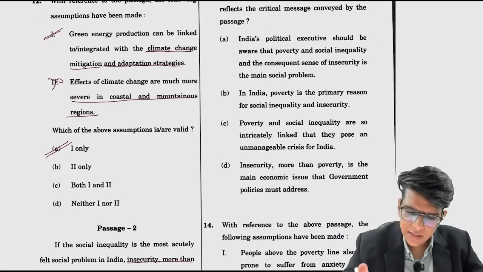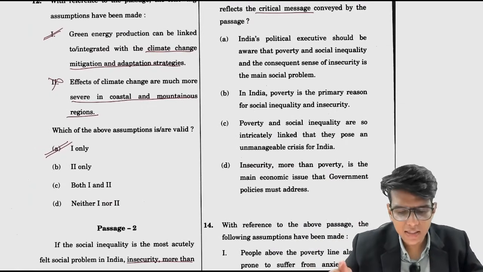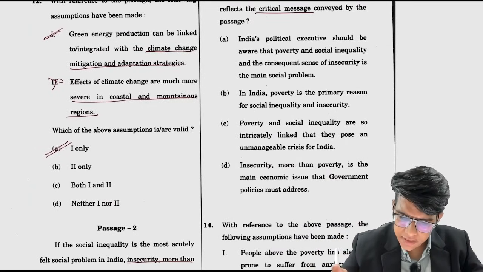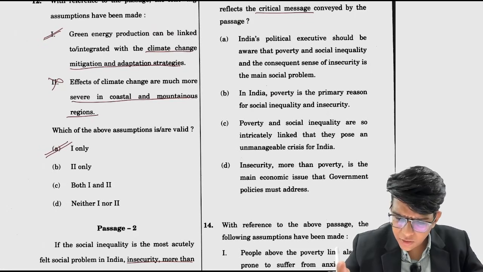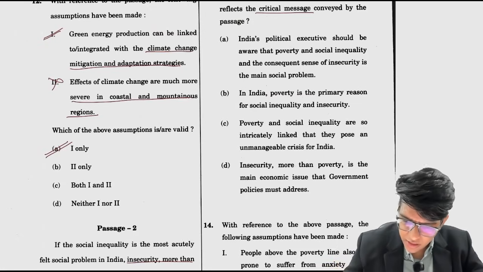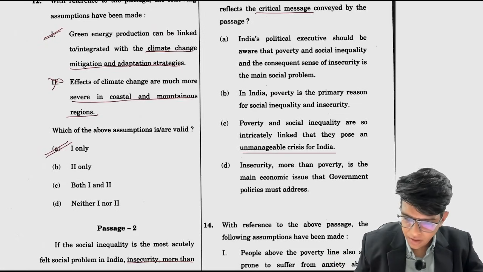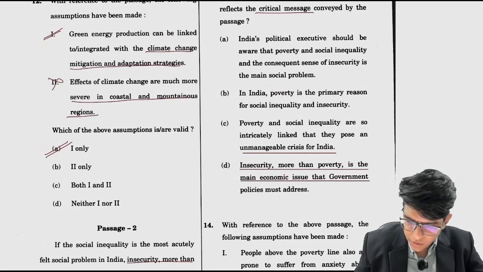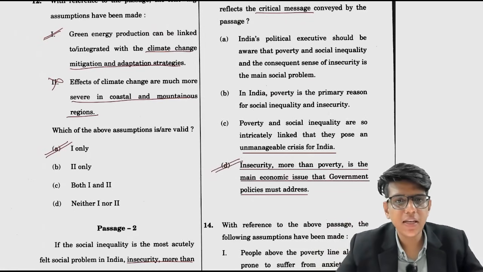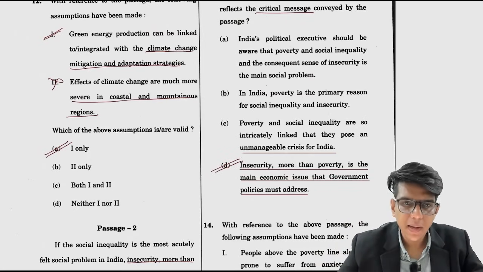Which of the following statements best reflects the critical message? Again, the question is about message. India's political executive should be aware that poverty and social inequality and consequent sense of inequality is the main social problem. Very generic statement. Let's see. In India, poverty is the primary reason for social inequality and insecurity. Ulta. Poverty and social inequality are so intricately linked that they pose an unimaginable crisis. Crisis की बात तो नहीं है. Insecurity more than poverty is the main economic issue that government policies must address. So the passage is written to highlight this point only, that insecurity more than poverty is the main economic issue that government policies must address. This is the point the author wants to make, and that's why he has written this passage.